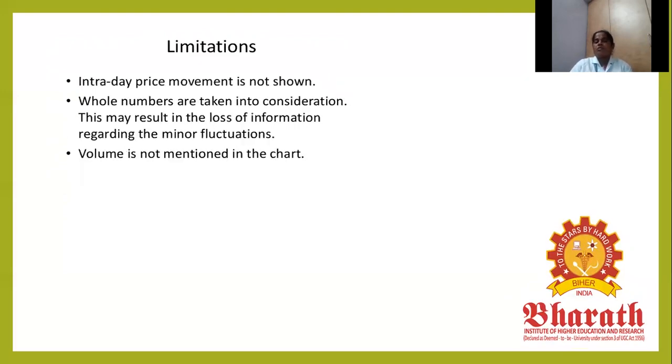Then the limitations of the trend chart. Intraday price movement is not shown. Only whole numbers are taken into consideration, so there is a loss of information. The volume is not mentioned in the chart. The chart is not a comparison between the current year and the last year, so there is no growth or undergrowth, and no rate. It only shows the way of increase or decrease.